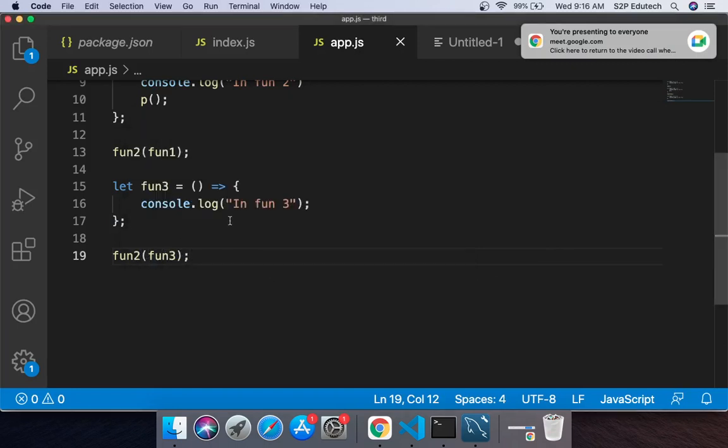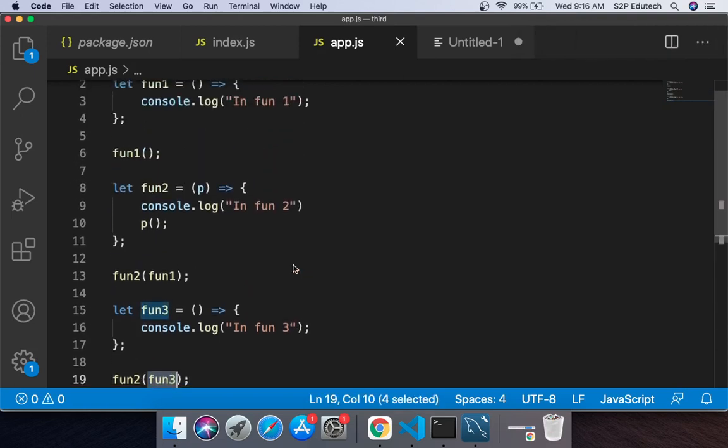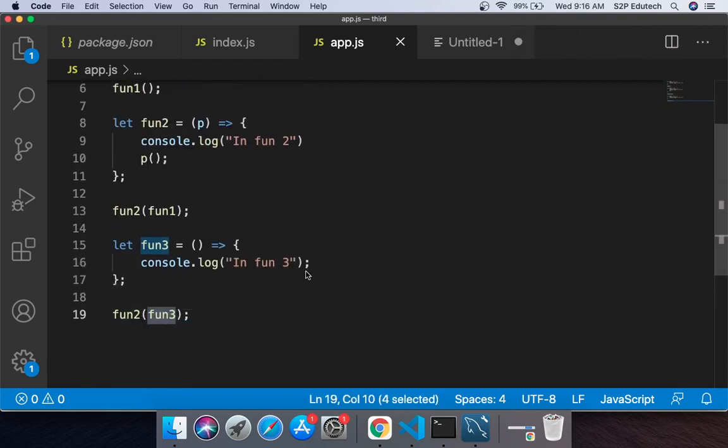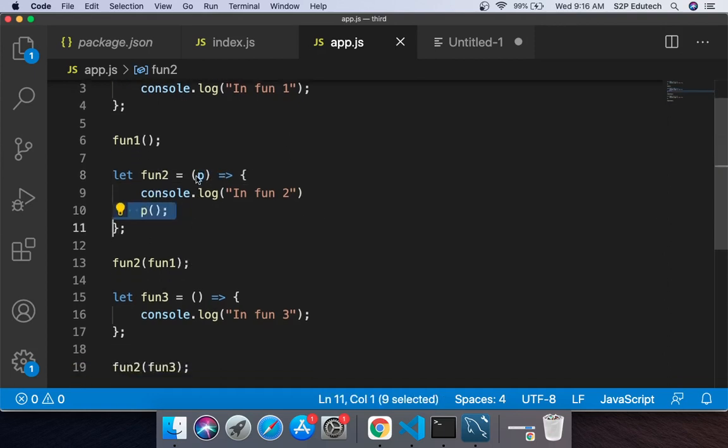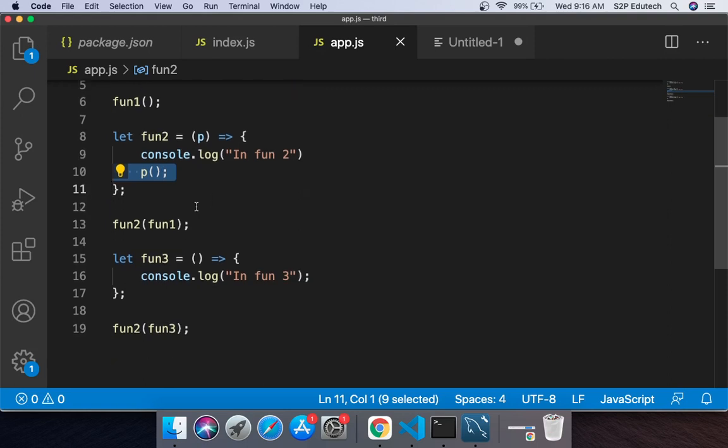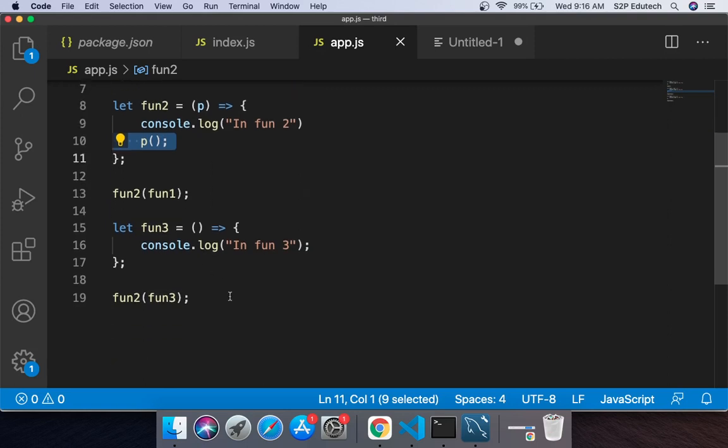How did it print in fun3? Because this function fun3, where was it called from? This function you passed to fun2 as a parameter, right? So it went here, right? And here it printed this in fun2, and after that it would call this function using this parameter p. And what we are passing? We are passing fun3. So that is the reason it is calling the function fun3, right?